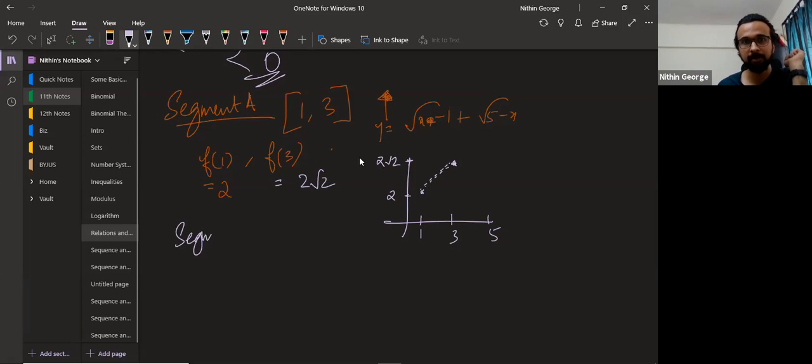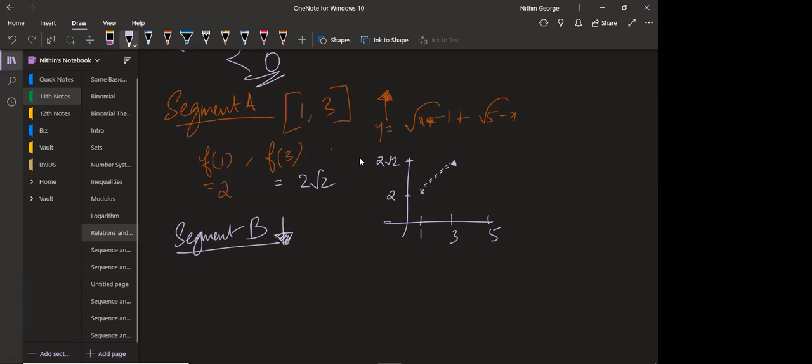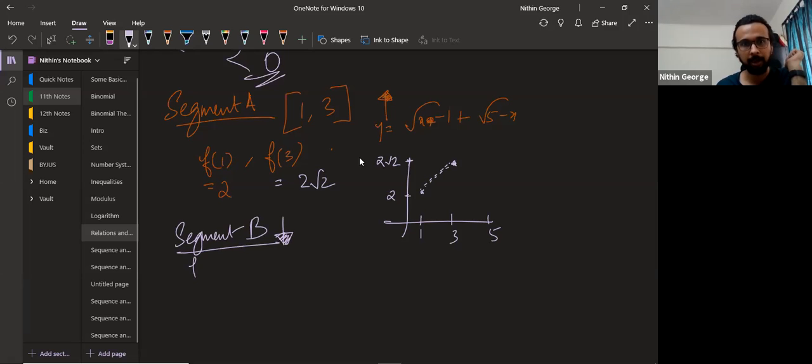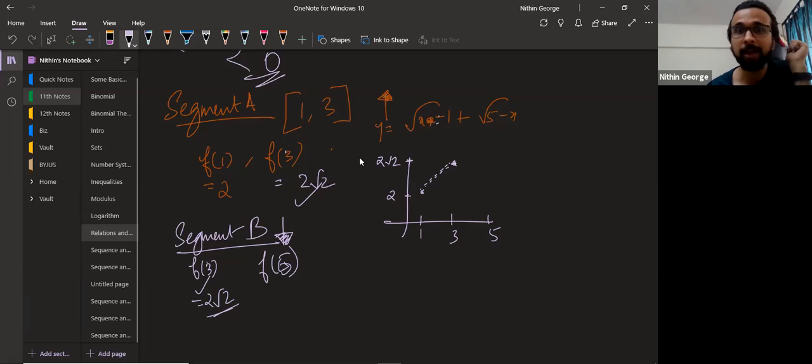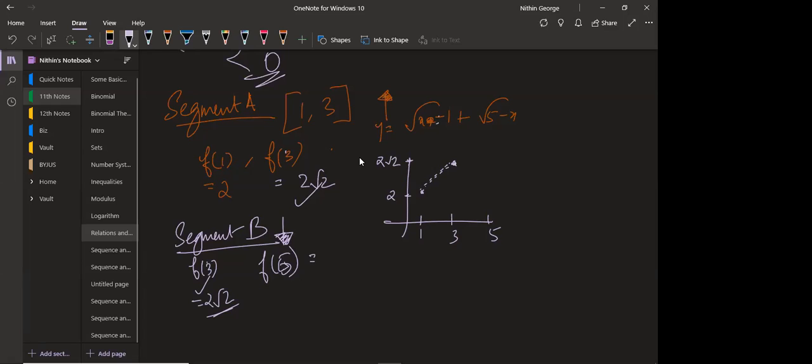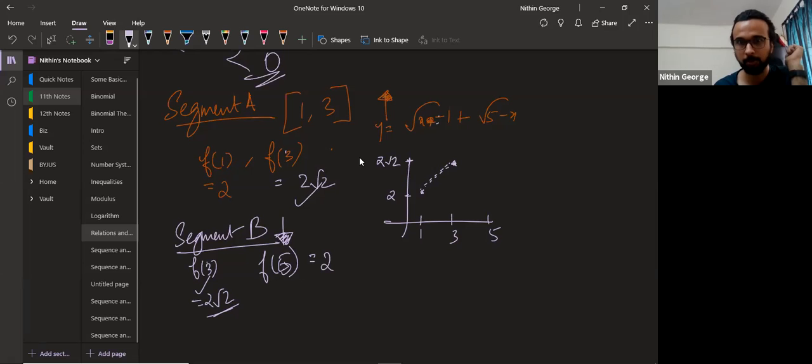I look at segment B. I know my segment B is decreasing. Segment B is from f of 3 to f of 5, basically from the values 3 to 5. F of 3 I already found. I don't need to find it again. If I put the value 3 into the same equation again, I'll get the same answer again. Doing the same things and expecting different results is a sign of madness. Now f of 5, what will f of 5 be? Put the value there. You get root of 5 minus 1, which is root of 4, and then plus 0, which is 2.